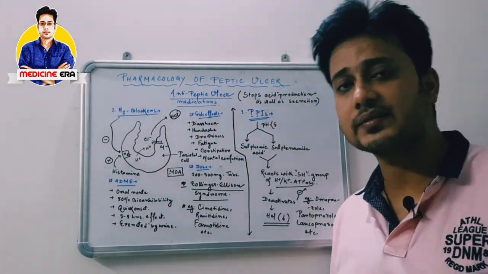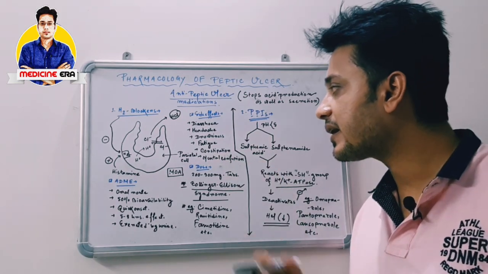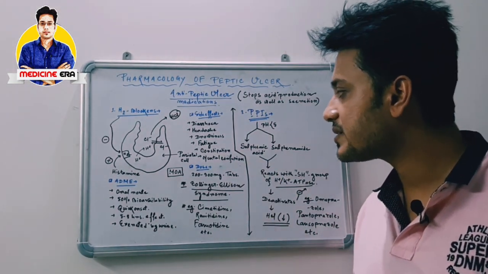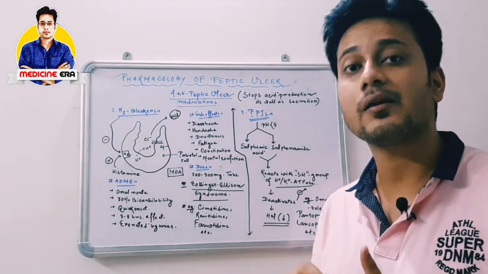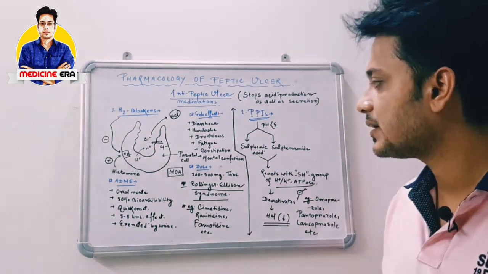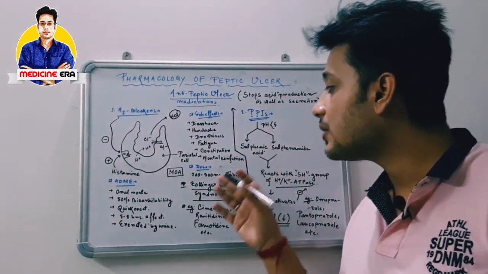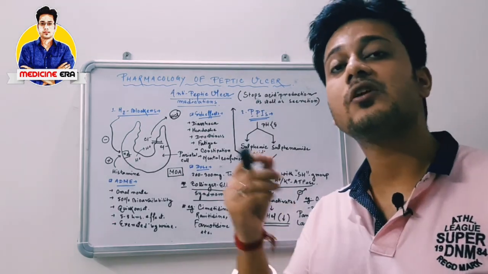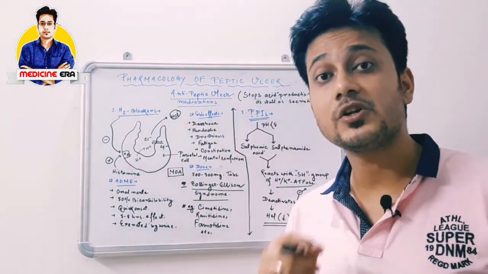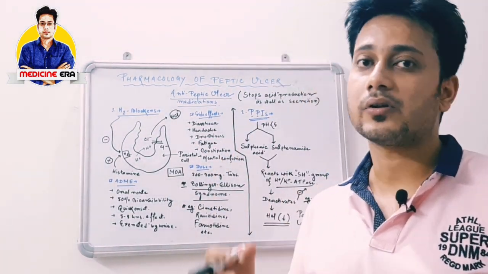So what are the side effects? Side effects are mainly diarrhea, headache, drowsiness, fatigue, constipation and mental confusion. These are the side effects of this medication, H2 receptor blockers or H2 antagonists. The doses are 200 to 300 mg tablets. Mainly 200 to 300 mg tablets are marketed for that type of medication.